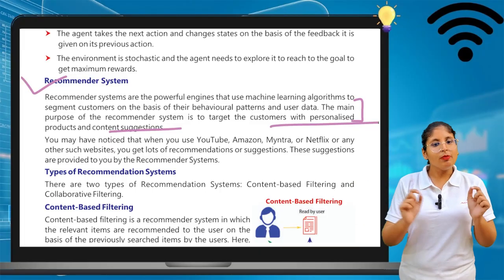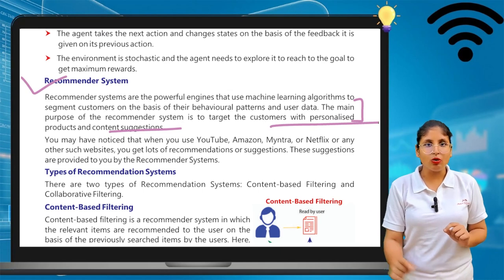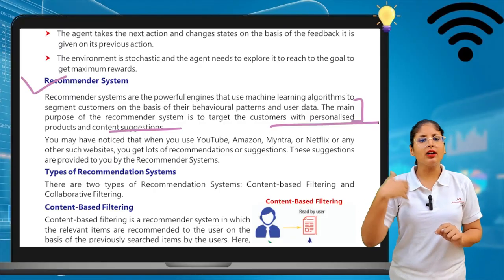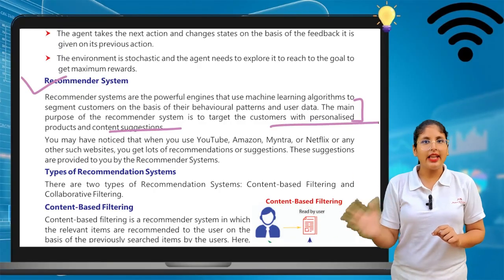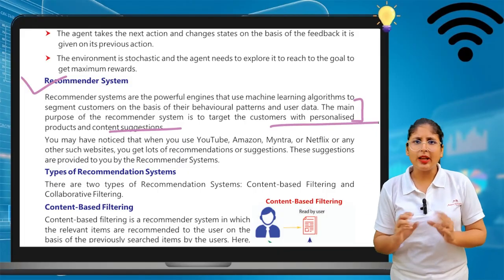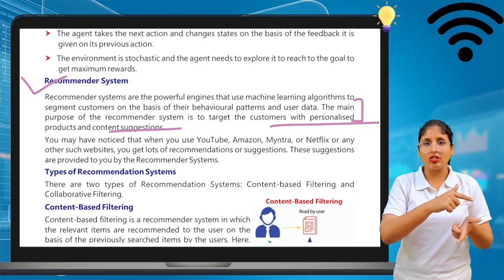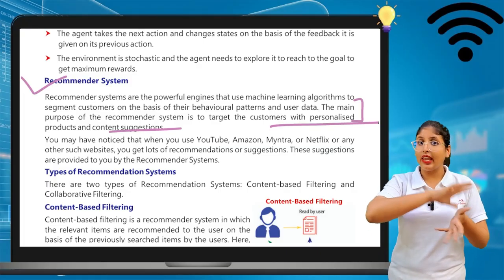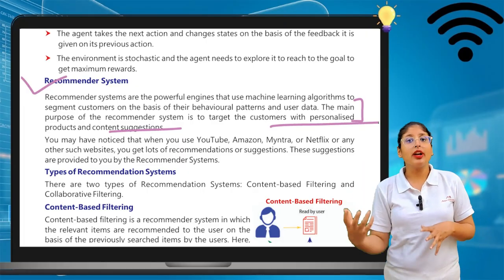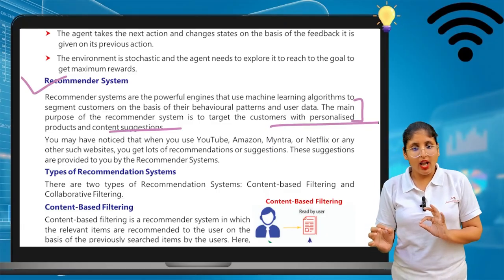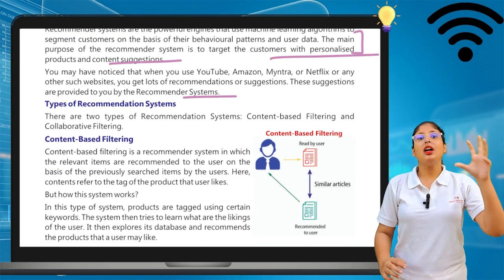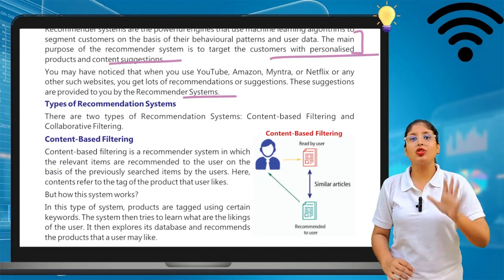Okay, so you may have noticed that when you use YouTube, Amazon, Myntra or Netflix or any other such website, you get a lot of recommendations or suggestions. Yes, when you use a social media platform, you get a lot of suggestions, like buy this, based upon your searches. Whatever you are searching, all these handles automatically get updated that you are searching for this product. So the suggestions are provided to you by the recommender system. These recommender systems work on this principle. They give you the recommendation of that product.